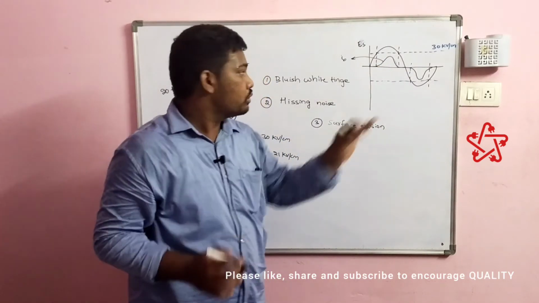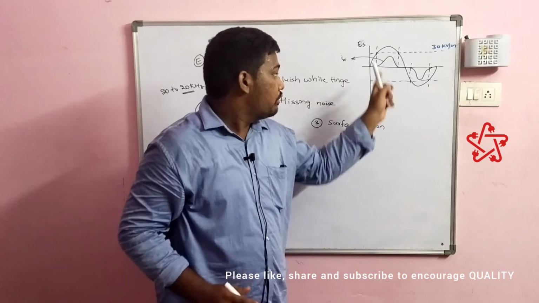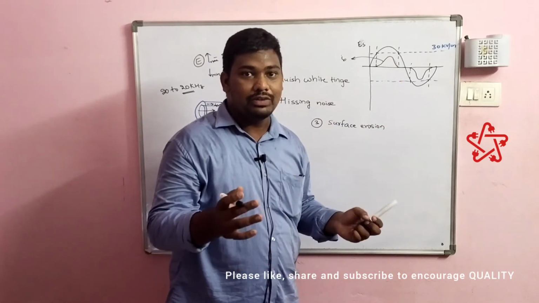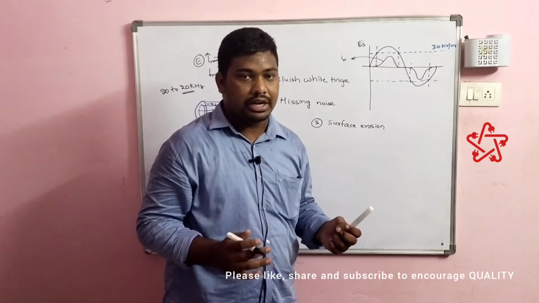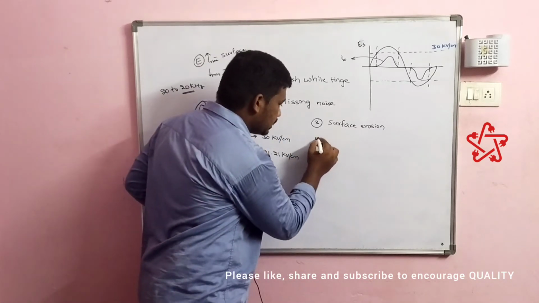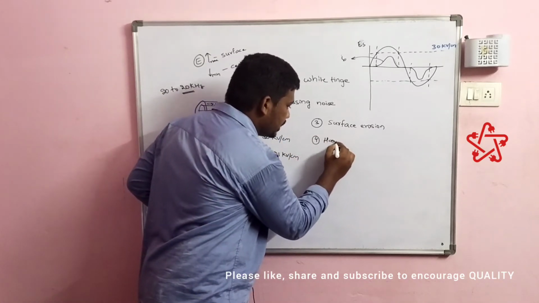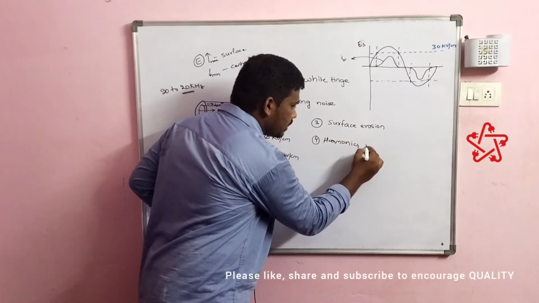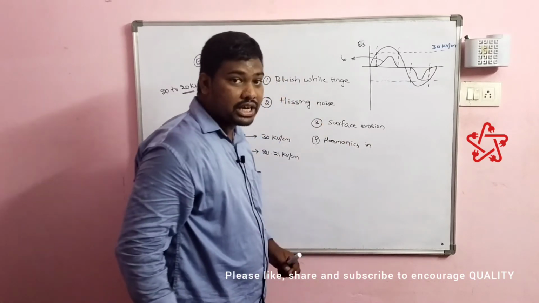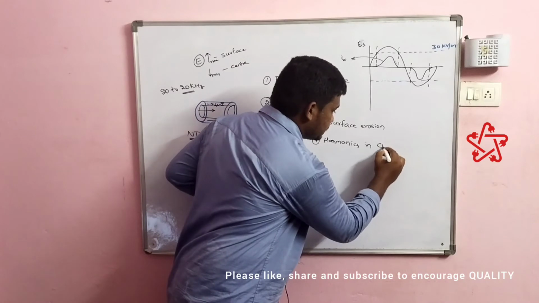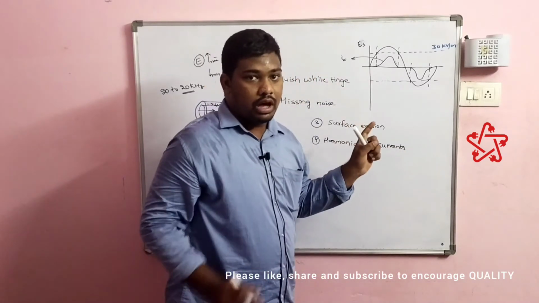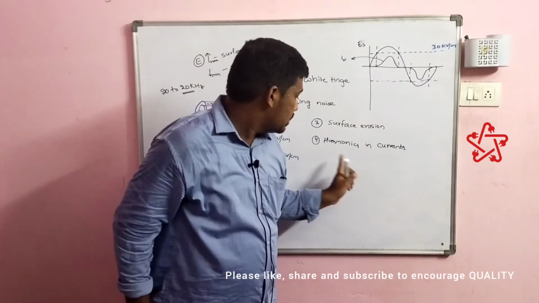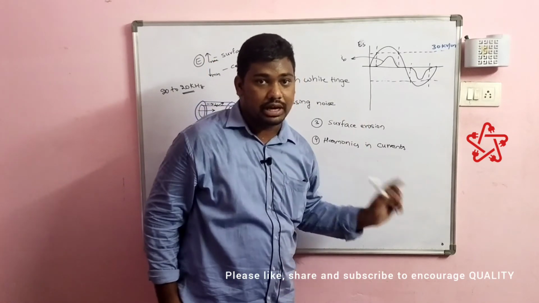So if we give this corona discharge waveform to Fourier, it will split into a fundamental component along with some other harmonic components. So we can also see the formation of harmonics in voltage or currents. We didn't see formation of harmonics in voltage, but we saw harmonics formation in currents.